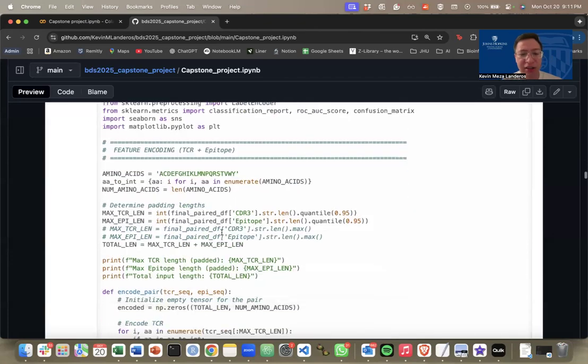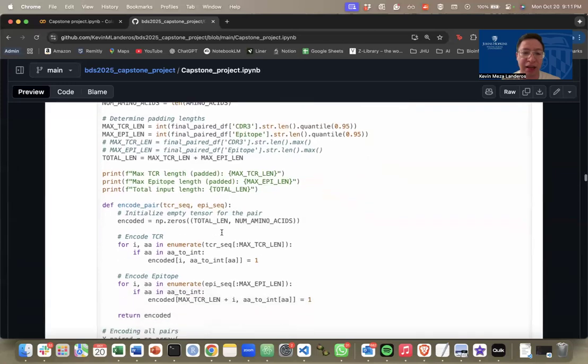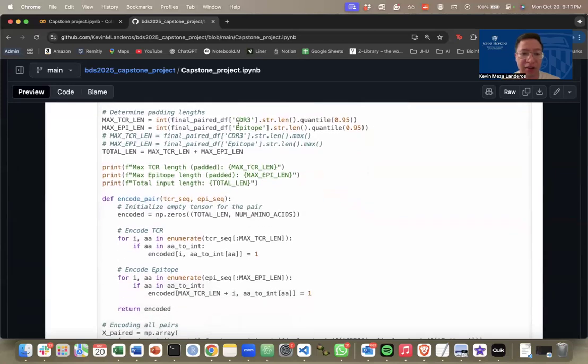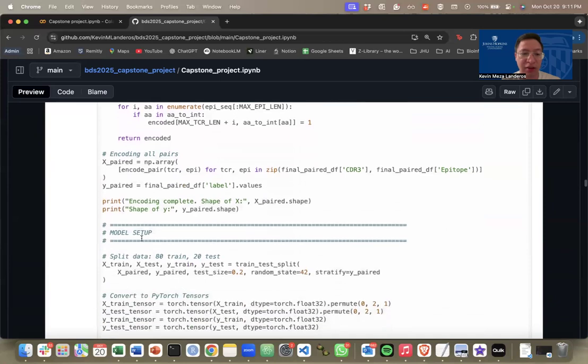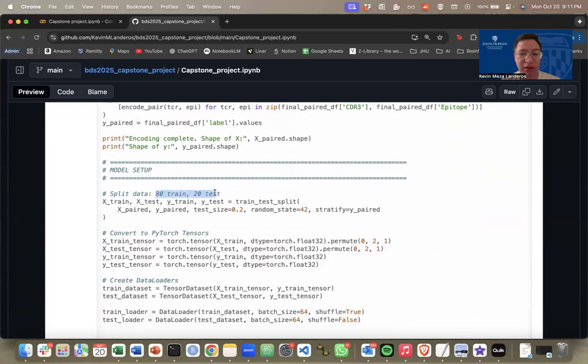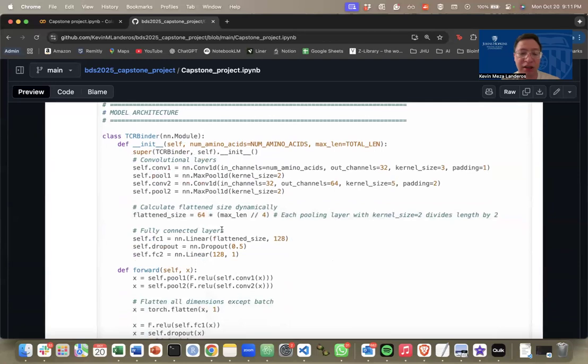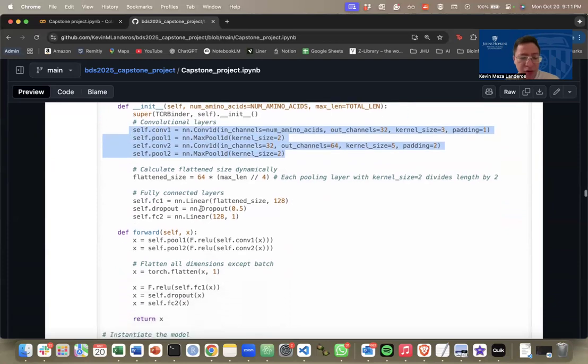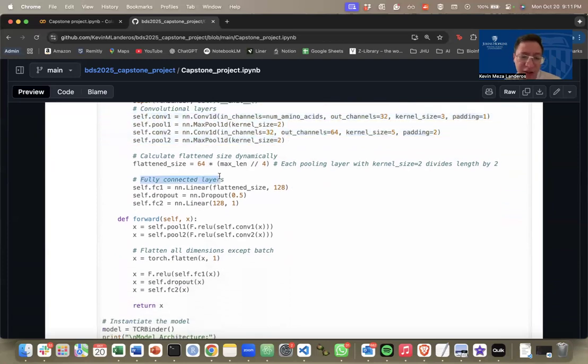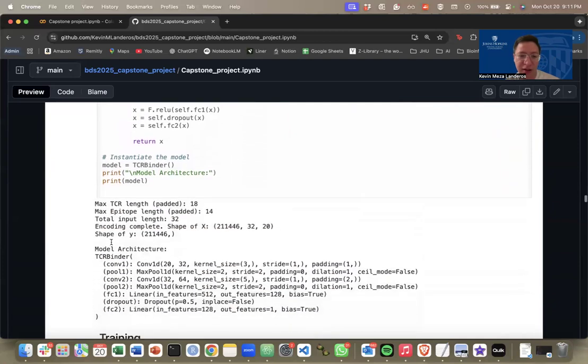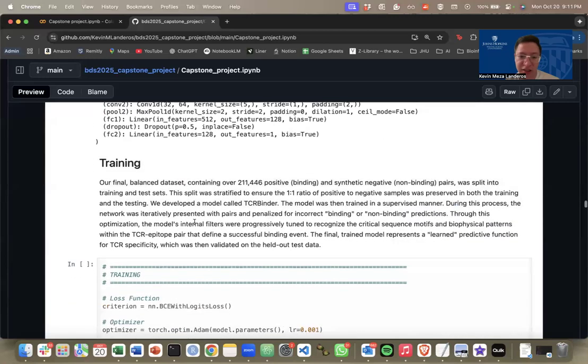As for my model architecture, I am creating a shared embedding for my CDR3 and my epitope. That's going to be my input data, which I am splitting into 80% training and 20% testing. My model architecture consists of two convolutional layers, followed by one fully connected layer that has 128 neurons, and then one final output neuron that's going to do the prediction.